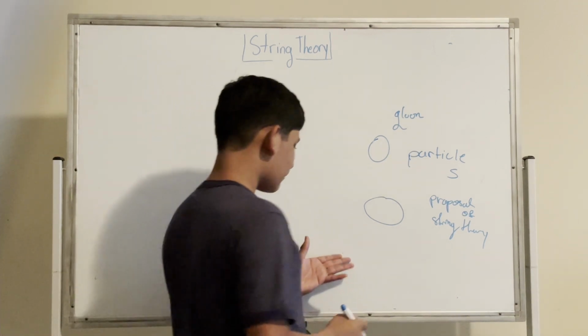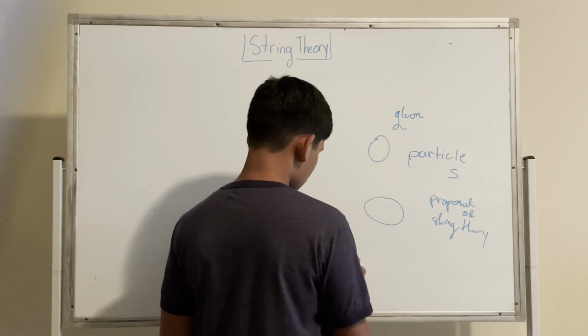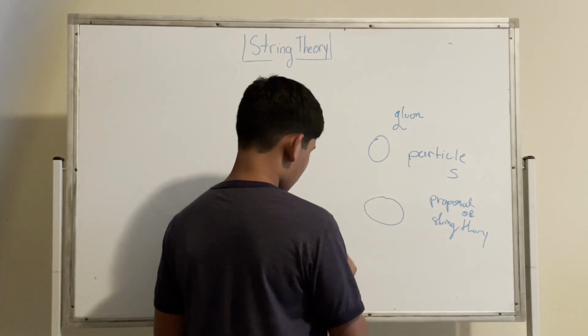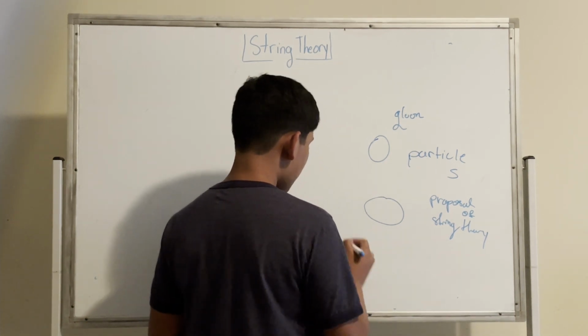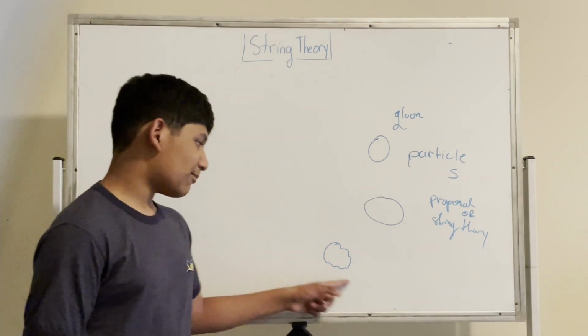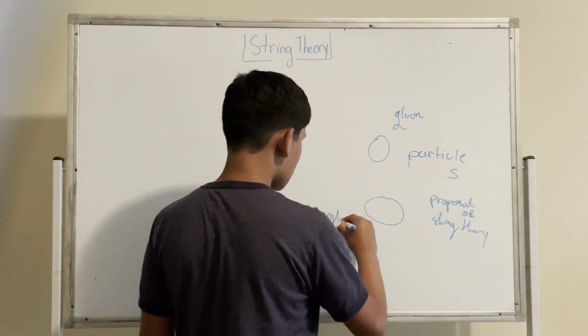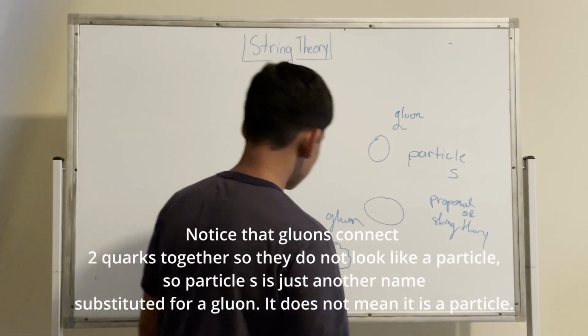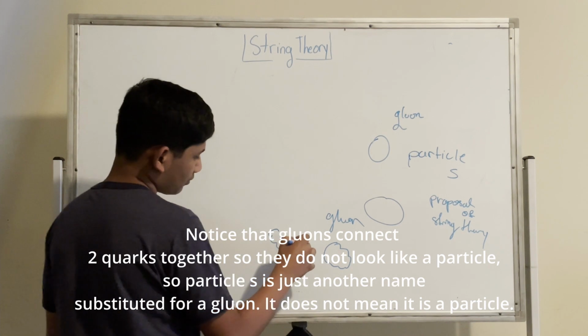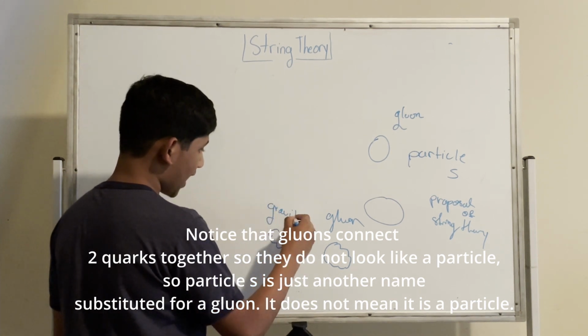Now this string vibrates in a specific type of placement. If it vibrates like this, for example, let's just say this produces a gluon. But if we alter the vibration, this can produce maybe a graviton, the particle for gravity.